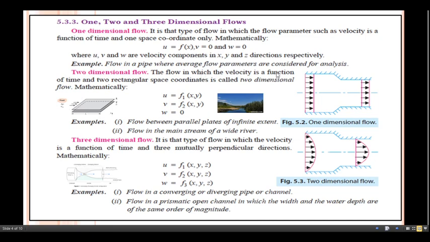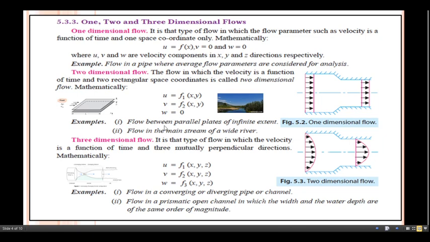The flow in which the velocity is a function of time and two rectangular space coordinates is called two-dimensional flow. Mathematically, you can say it in this way: if we consider the x and y directions, then u is a function of x, y, and at the same time v is a function of x, y. For the consideration of only two axes, we can say w equals 0. If you take the example of flow through parallel plates of infinite extent, whatever flow passes through these parallel plates is nothing but two-dimensional flow, because to define this we require two axes.